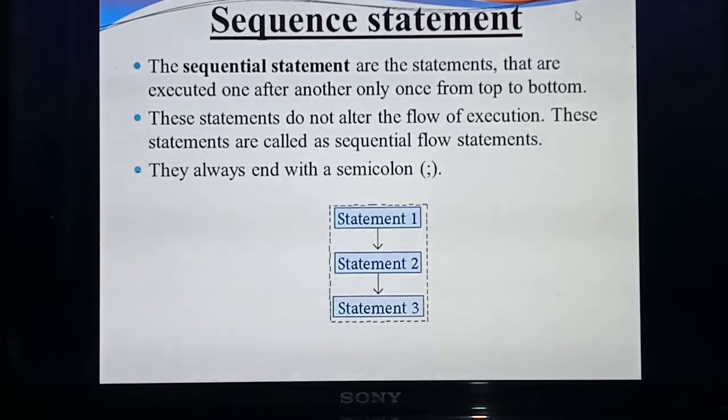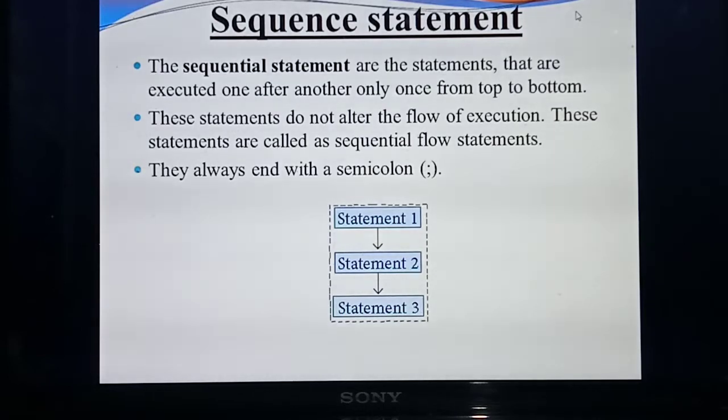If you are given a program that contains nearly 10 lines, the first line will execute first, then the second line, then the third line, till the 10th line. So the flow of control is always from top to bottom. Understood what I mean by sequence statement? Sequence statements are statements always executed one after another. That is, first line, then second line, till the last line, from top to bottom.